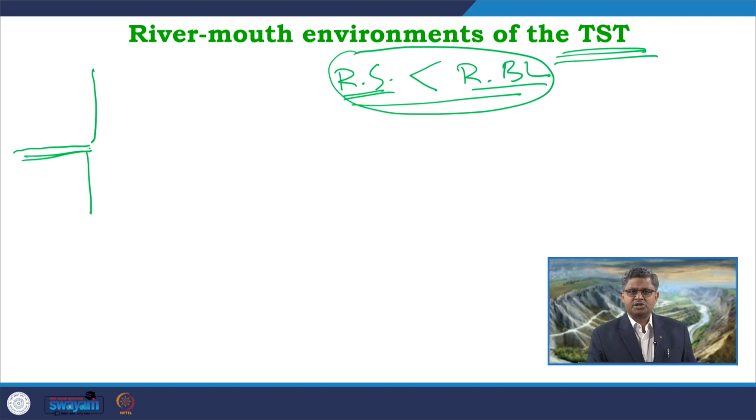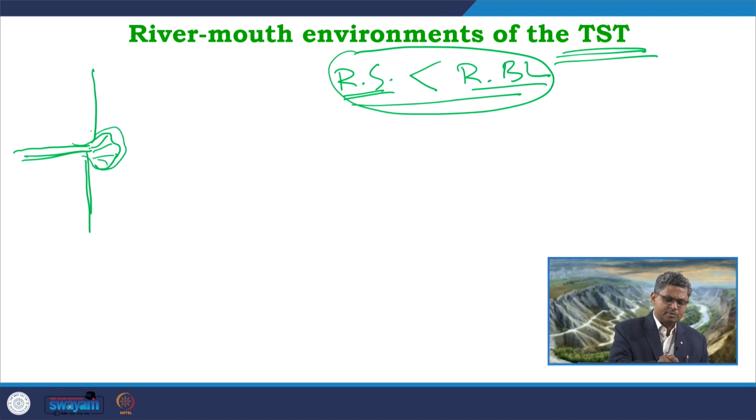So, in such condition what will happen? The river system will try to deposit the sediments over here, but that deposition will not be prograding that much, and the rest of the portions will be going back.